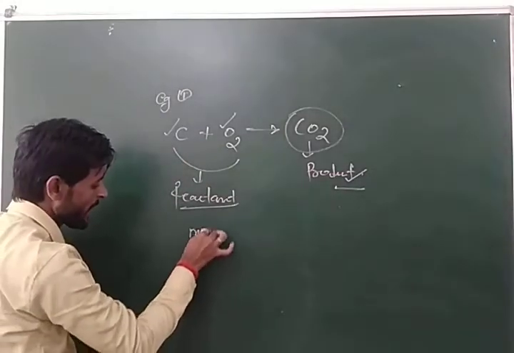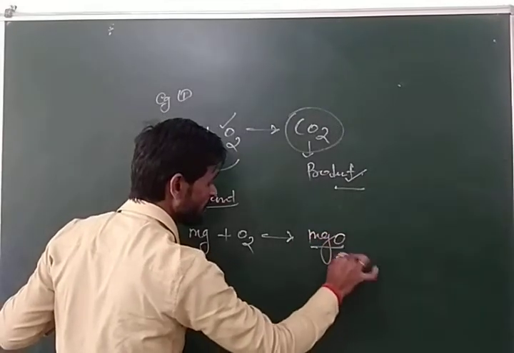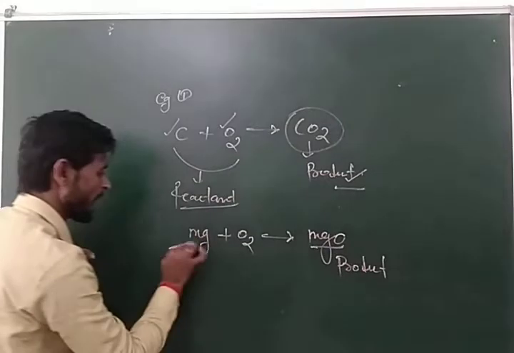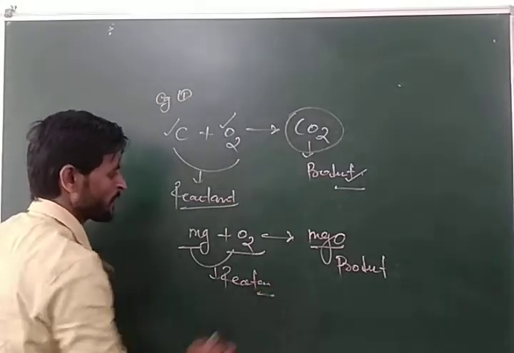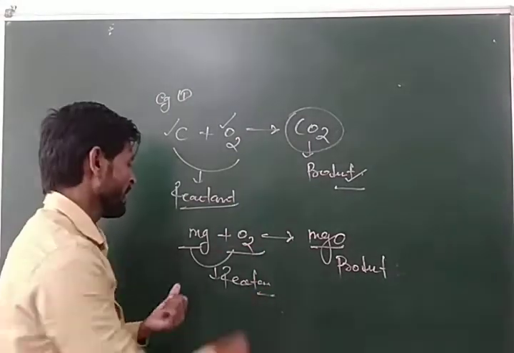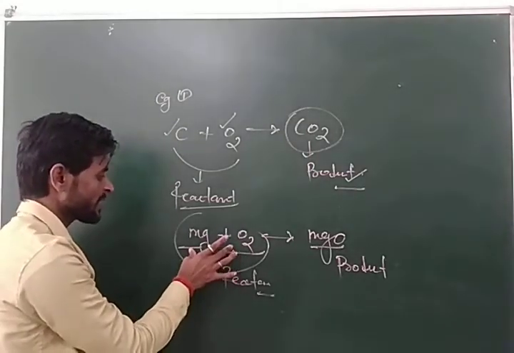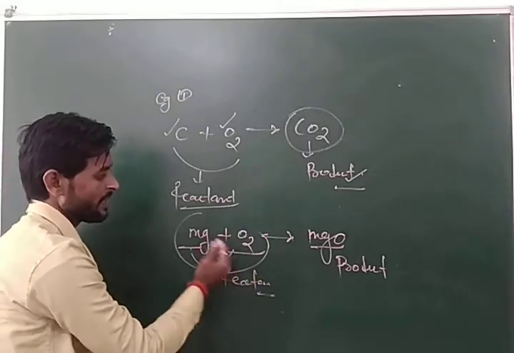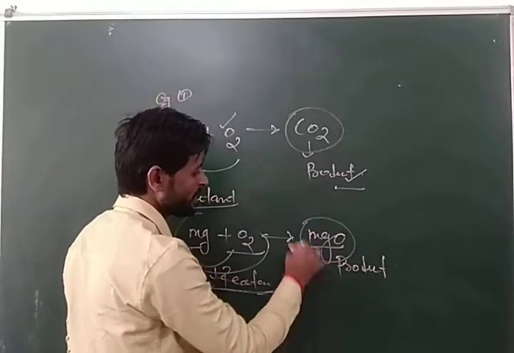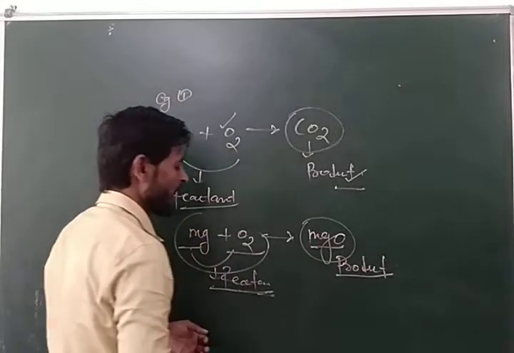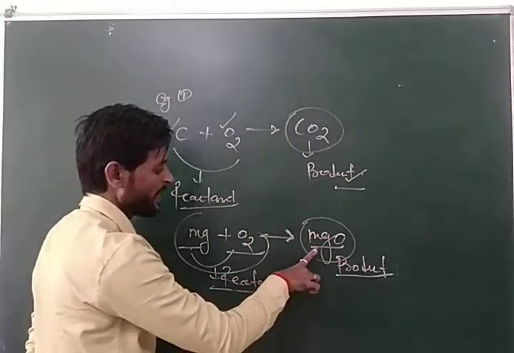Now another example, Mg plus O2 gives MgO. Here MgO is the product and Mg and O2 are called reactants. Now simply we can say that in a chemical reaction, the substance which is written on the left side is called reactant and the substance which is represented on the right side is called product, and a single headed arrow is placed between the reactant and product.